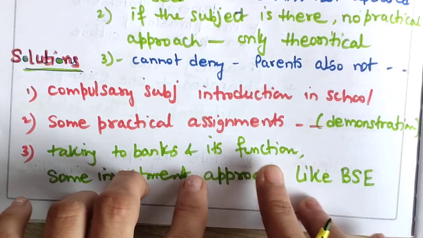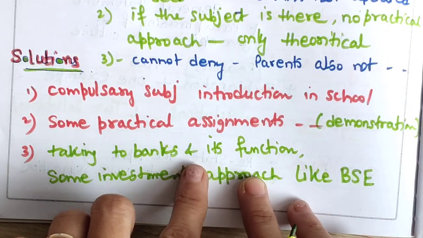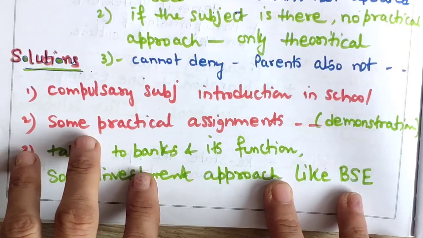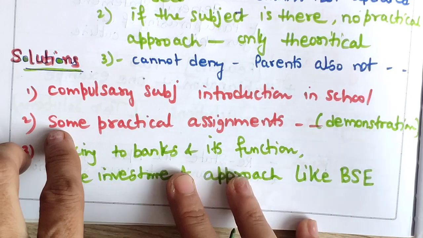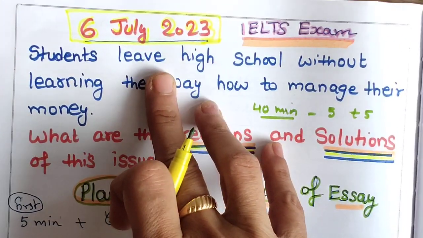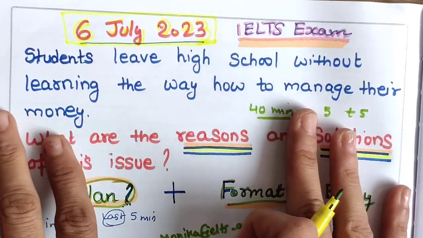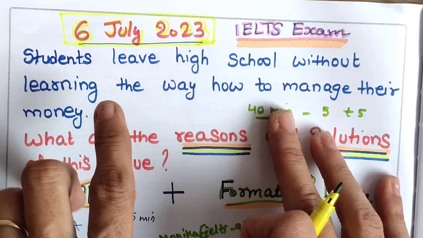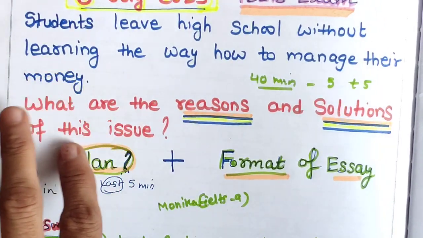Teachers can take them to these places to show them practical approaches. Otherwise parents can also teach them, but the topic here is why students leave high school without learning how to manage finances. So we will focus on the school side as well as one point relating to parents.